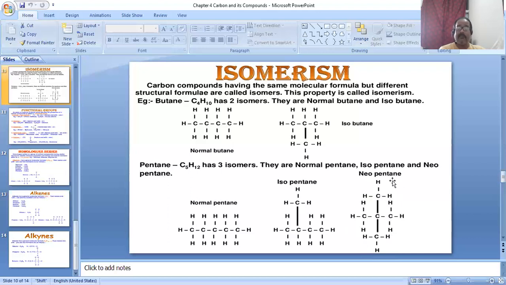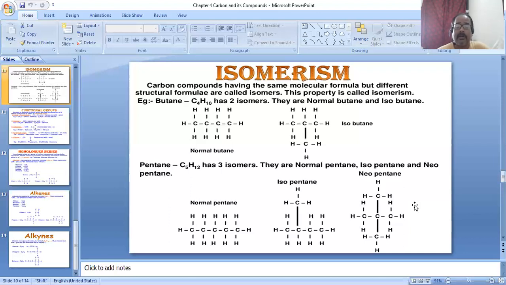That means for the chemical formula C5H12, in every structure C5 and H12 are present, and the tetravalency of each carbon is fulfilled. So these structural formulas are called isomers. This is the isomer structure of pentane, and this property is called isomerism.